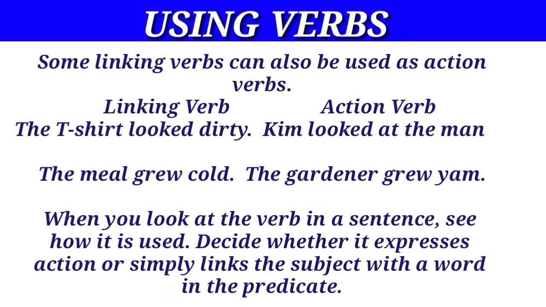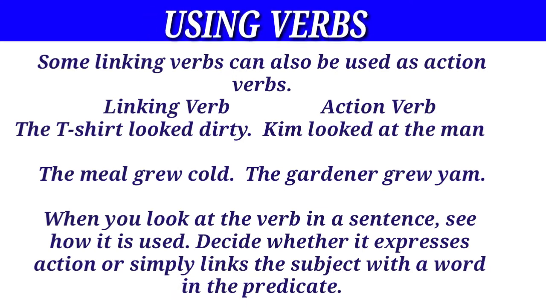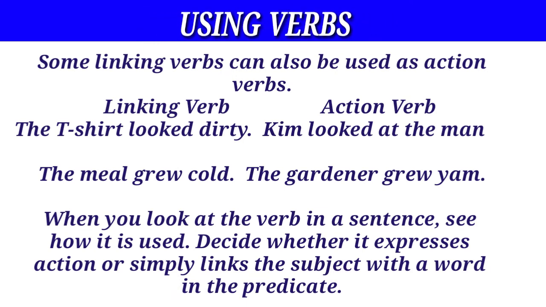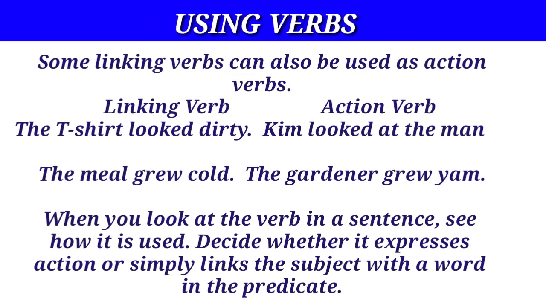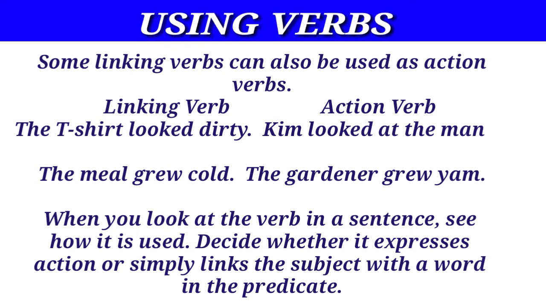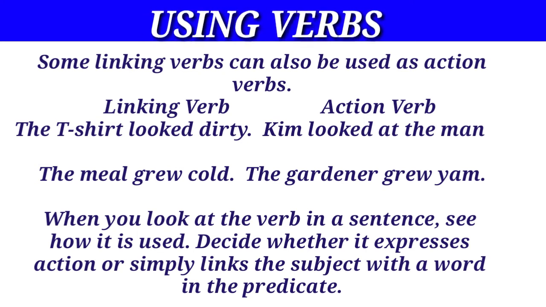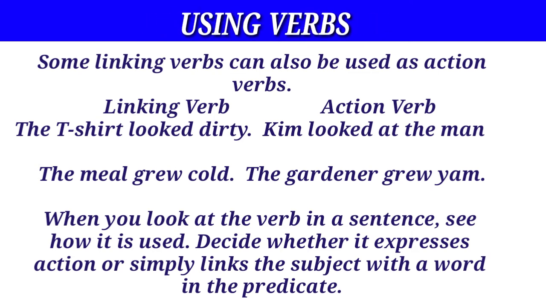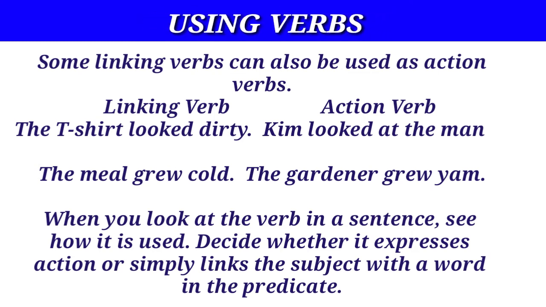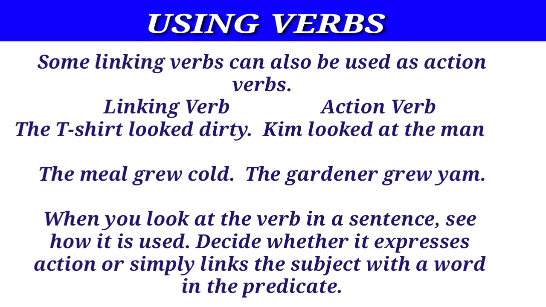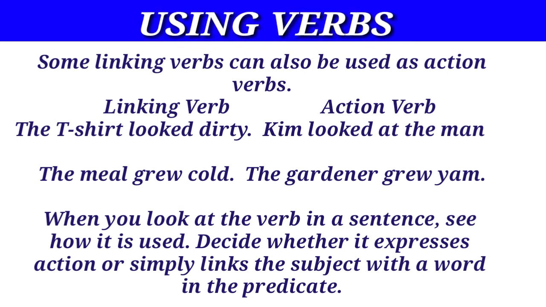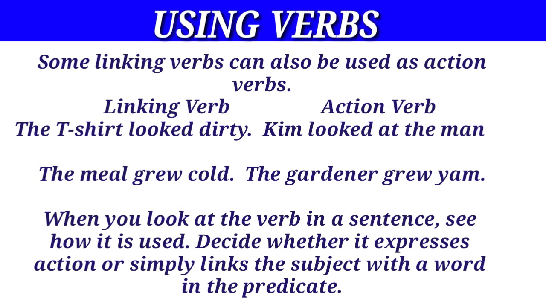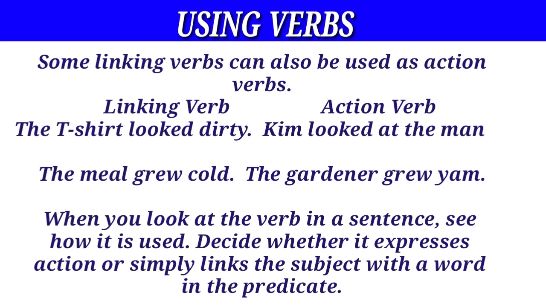Some linking verbs can also be used as action verbs. For example, the t-shirt looked dirty. Here, looked is a linking verb. Kim looked at the man. Looked here is an action verb. The meal grew cold. Grew is a linking verb. The gardener grew yams. Here, grew is an action verb.